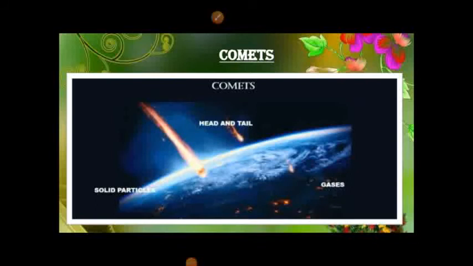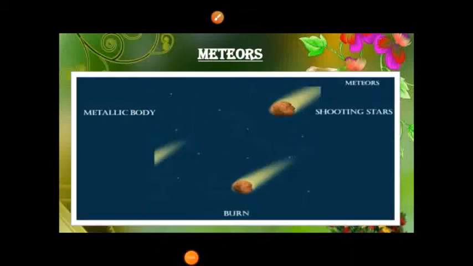Comets. A comet is a celestial object made up of a head and a tail. The head of the comet consists of solid particles held together by ice, and the tail is made up of gases. Meteors. A meteor is a stone-like or metallic body. It is also called a shooting star. When meteors hit Earth, they burn.